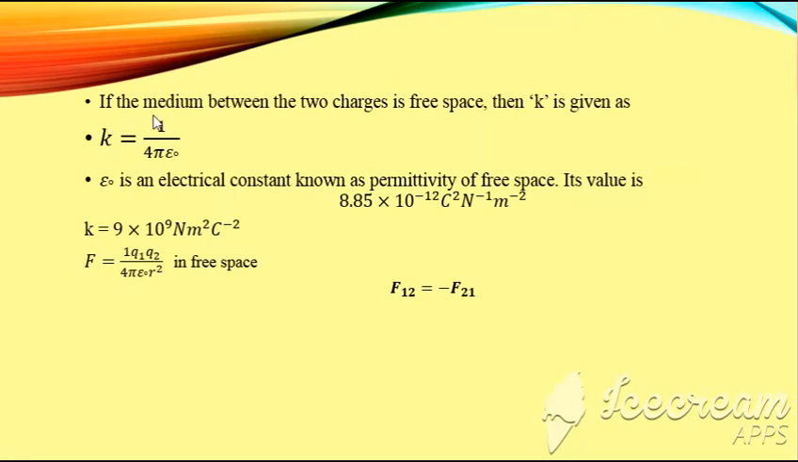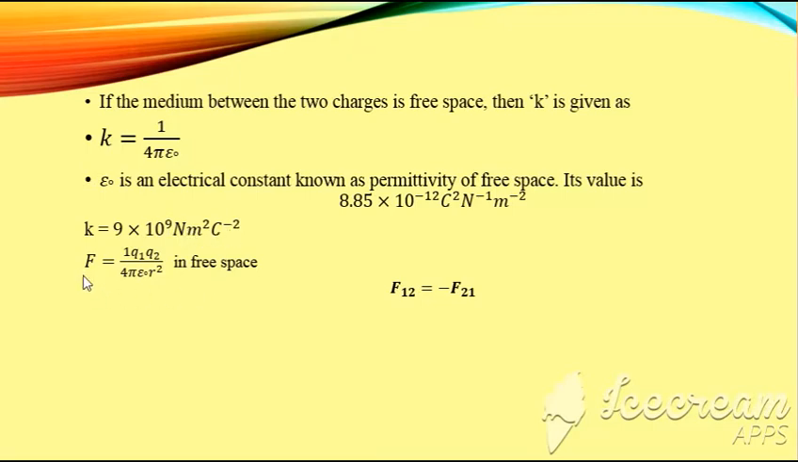You have seen that if the medium between the two charges is free space, then K is given as K is equal to 1 over 4 pi epsilon naught. Epsilon naught is the electrical constant, termed the permittivity of free space, and its value is 8.85 into 10 raised to minus 12 coulomb square per newton per meter square. By inserting the value of epsilon naught in this equation, the value of K will become 9 into 10 raised to power 9 N m square per coulomb square.